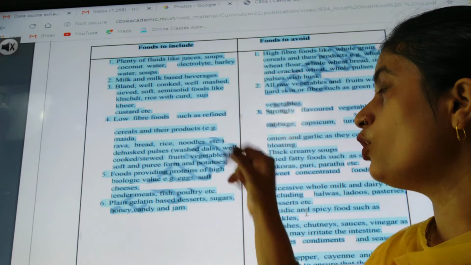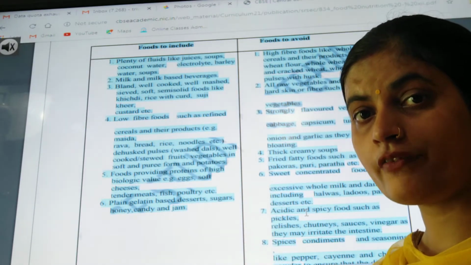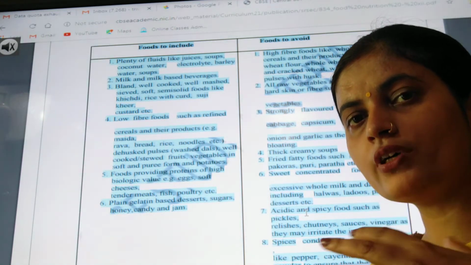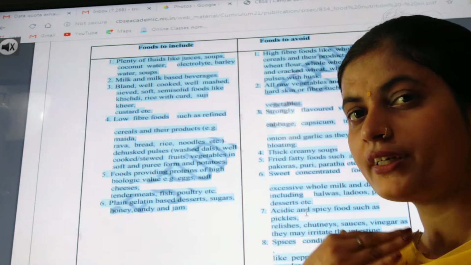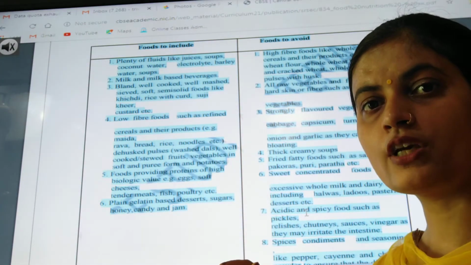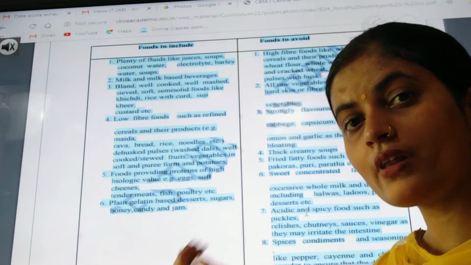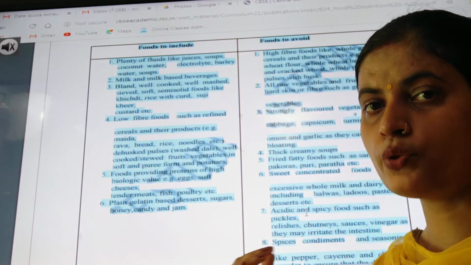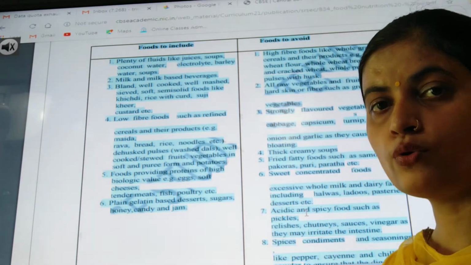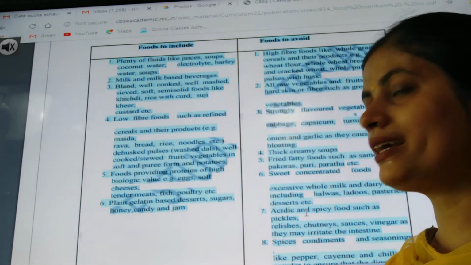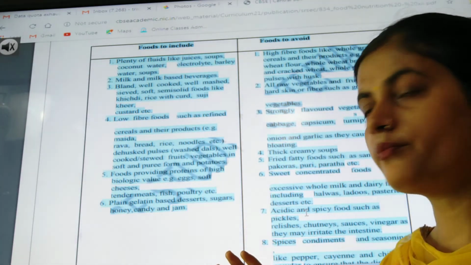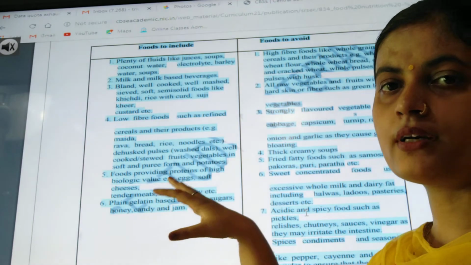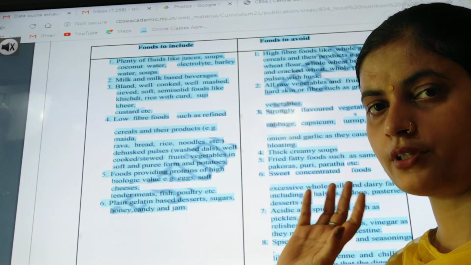The next thing here is low fiber foods. Why low fiber? Because fiber is not digested in our body; rather, it removes the things which are attached to the wall of our digestive system. So here low fiber food is given because we need nutrients, and if we add fiber to the diet, then there would be competition between nutrients and fiber. In order to avoid that, we give low fiber foods such as refined cereals and other products like maida, which would not have fibers, and rava, bread, foods which have less fiber.